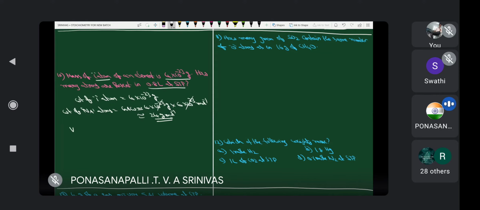And after that, it is already known to you. Simple, I am writing: volume in liters at STP. Volume of a gas in liters at STP is equal to number of moles into 22.4 liter per mole. The volume at STP is given, 0.8, is equal to number of moles. Number of moles is not known for us. Therefore, number of moles into 22.4 liter mole inverse. From this one, number of moles is equal to what is the formula?